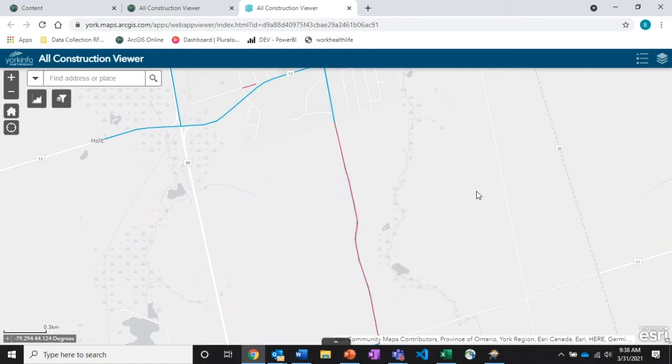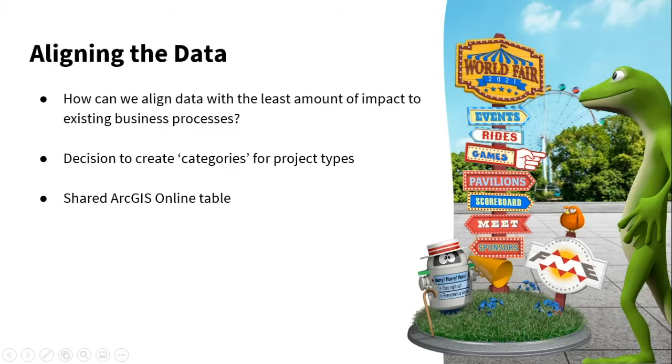You can reach out to East Gwillimbury as the PM at York Region, or vice versa, to say, hey, look, if you're doing surface treatment in 2021, maybe this is our chance to lay down the fiber conduit at the same time. That way we're not coming in and ripping up another section of the road to then install the conduit a year later. So how does FME play into this? I'm assuming that's why everybody's here listening to this presentation, so let's get into that now.